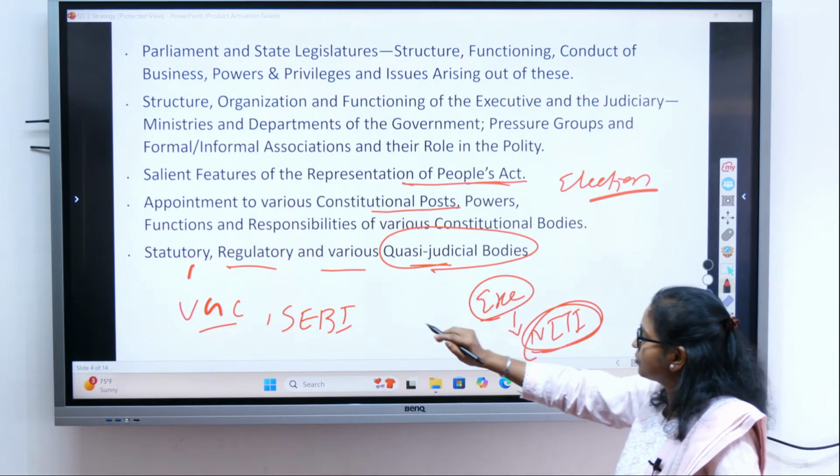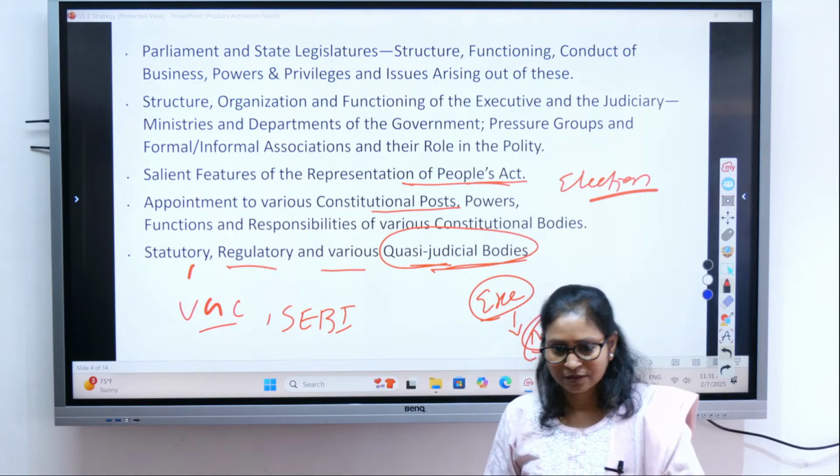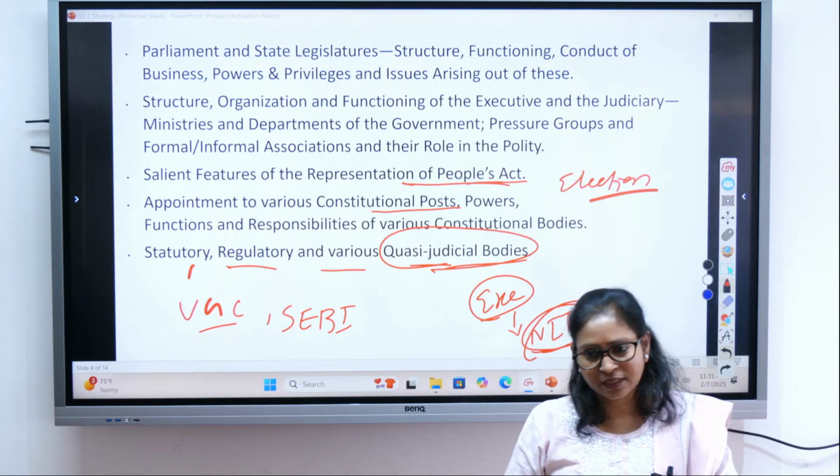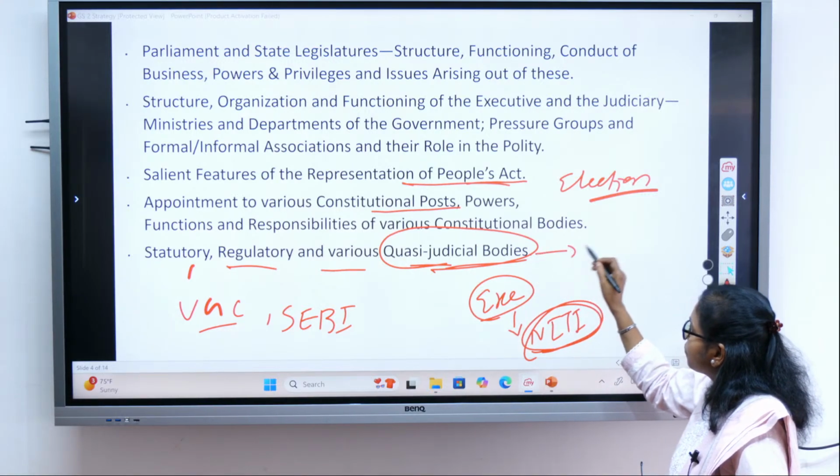Yes, coming back to the topic, quasi-judicial bodies. What are quasi-judicial bodies? Those bodies, so before that you have to understand what a judicial body is, right?